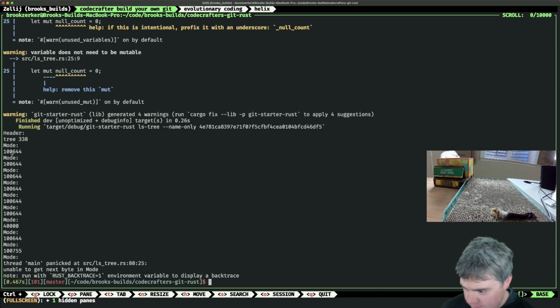We're stuck in the same mode. Unable to get the next byte in mode. Okay, take a look at that. So we have our header, which prints out the tree. Our mode prints out 100644. Ooh, look at that. It's all of them, all the different ones. Okay. And then mode nothing. I wonder if mode is nothing.